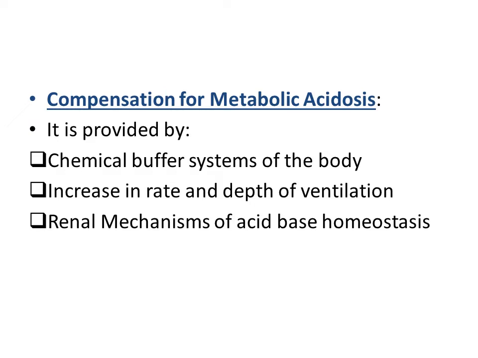And in the case of metabolic acidosis, what will happen? Hydrogen ion secretion will increase, coupled with bicarbonate ion reabsorption and bicarbonate ion production inside the renal tubular cells, and these mechanisms will work together to bring the pH back to normal.